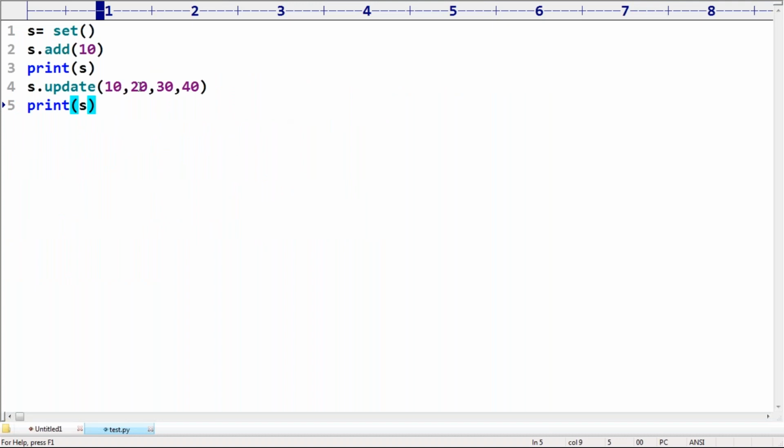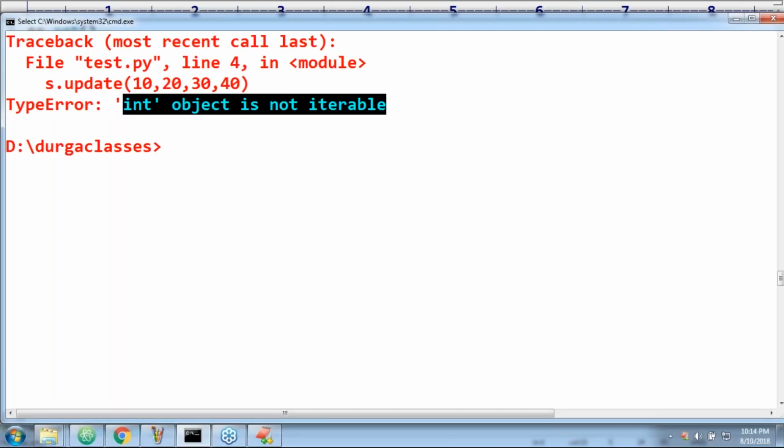Remember, sir, even if a comma is also there, the total is considered the first argument. What is the first argument? First argument is what type? Int type. How can you pass an int value? If you want, it is better to take something like a tuple. Then okay, you are passing a tuple like this, right? Now have a look once.